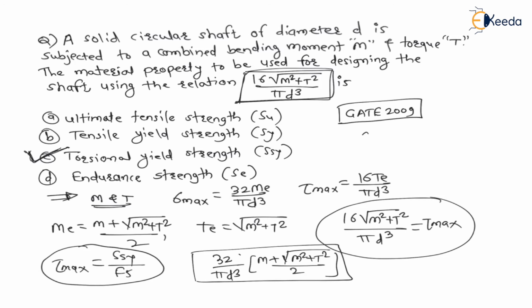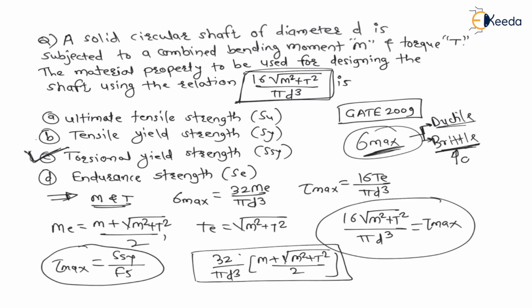But if they have given the sigma max formula, then you have to first check whether it is a ductile material or a brittle material. If it is ductile material and sigma max is given, then option B is correct. And if it is brittle material and sigma max is given, then option A is correct.